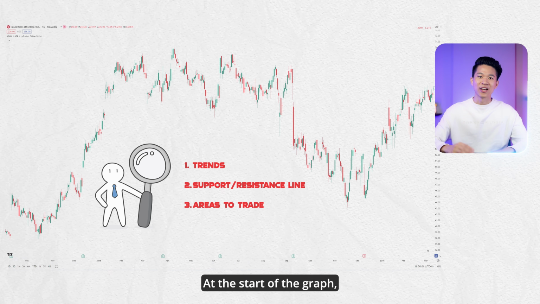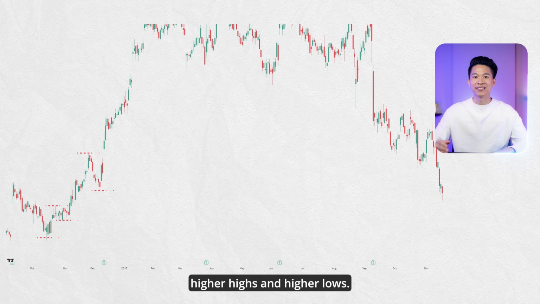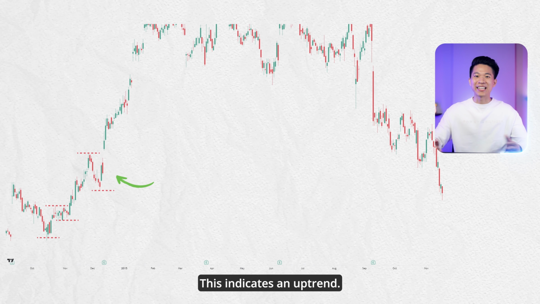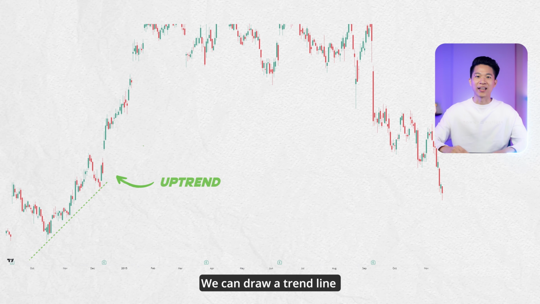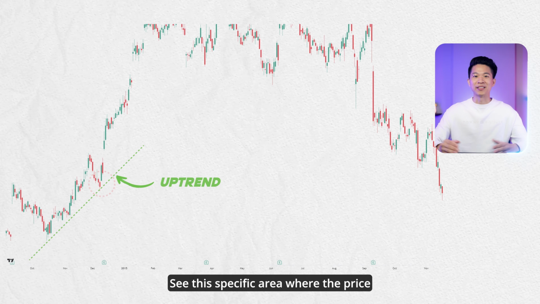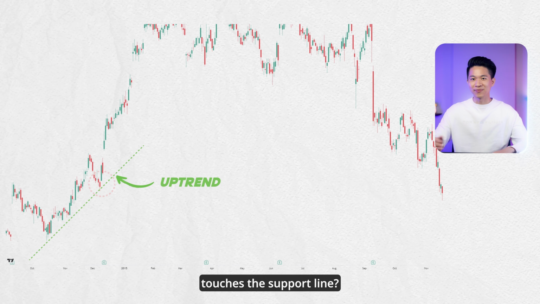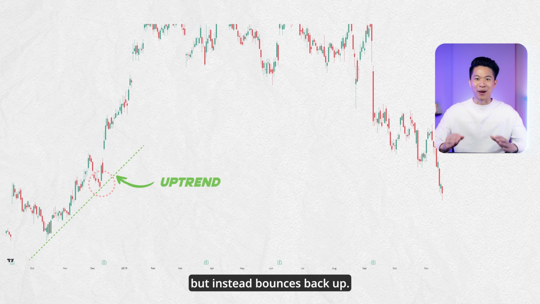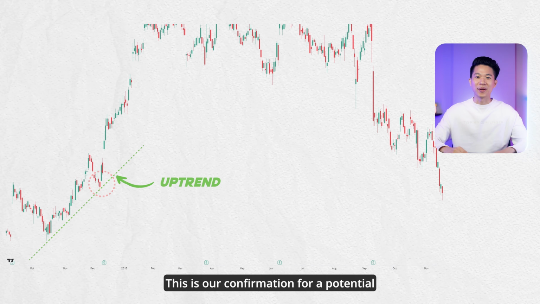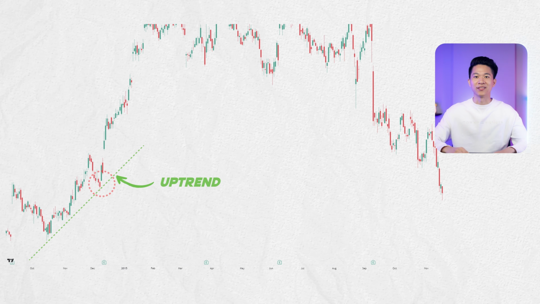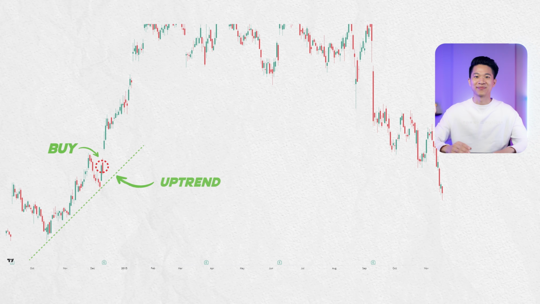At the start of the graph, notice how the price is making higher highs and higher lows. This indicates an uptrend. We can draw a trend line connecting these lows. See this specific area where the price touches the support line? It doesn't break through, but instead bounces back up. This is our confirmation for a potential uptrend continuation, hence a good entry point to buy.